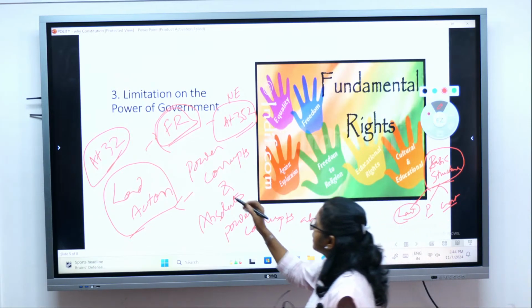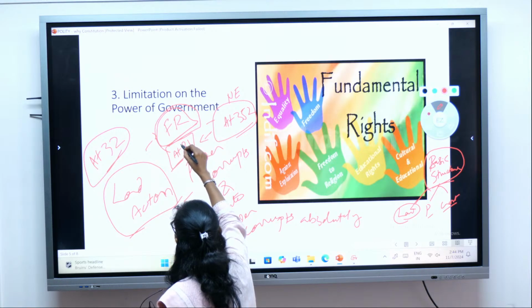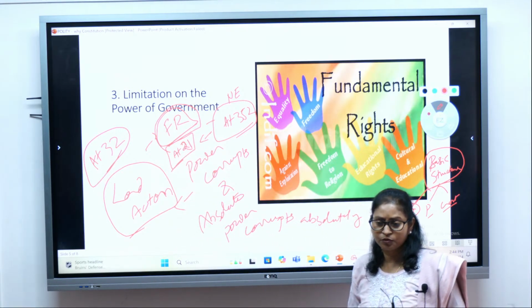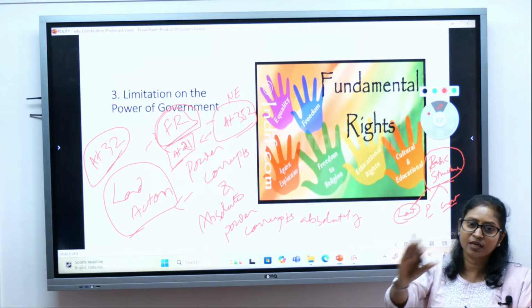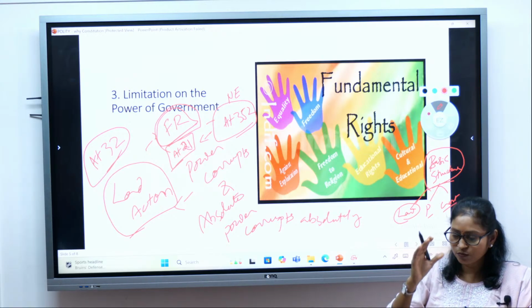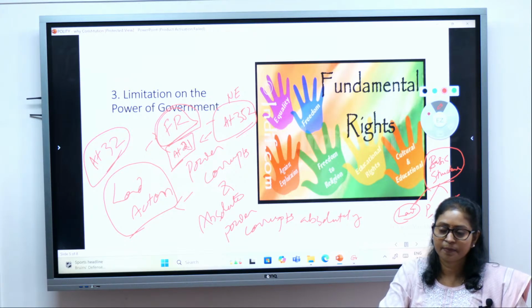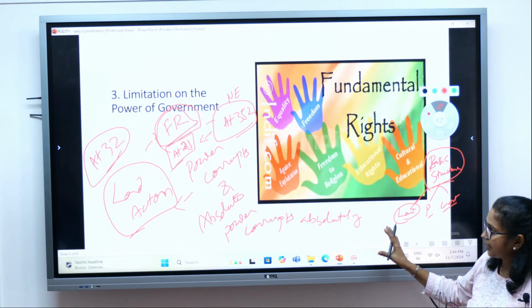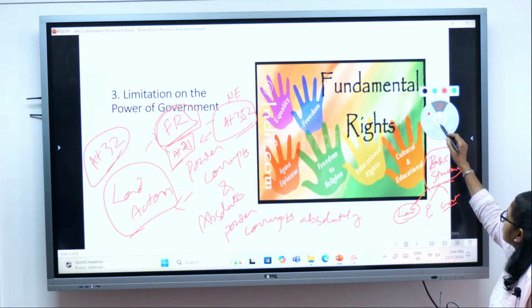But again, Article 21 cannot be taken away. That is the right to life and personal liberty. This fundamental right cannot be taken away even during emergency. So that is the sacrosanct nature of fundamental rights. Right? I hope till here you got the clarity. What is the limitation on the power of the government? So let's look into the other aspect.